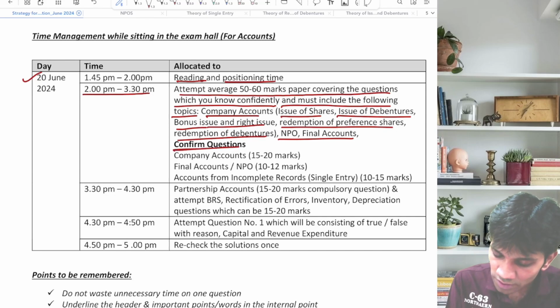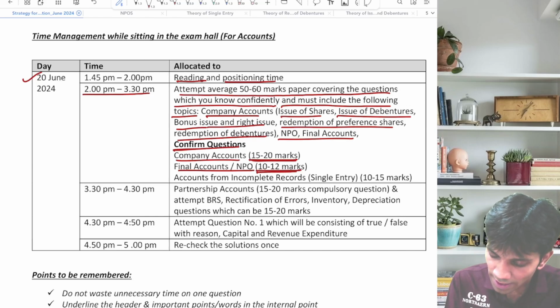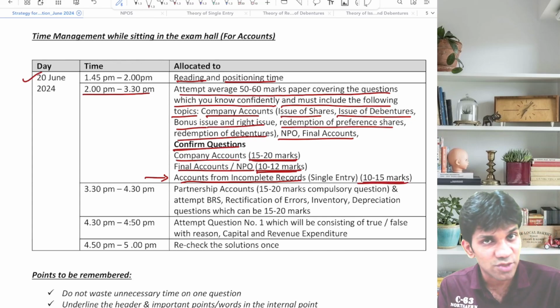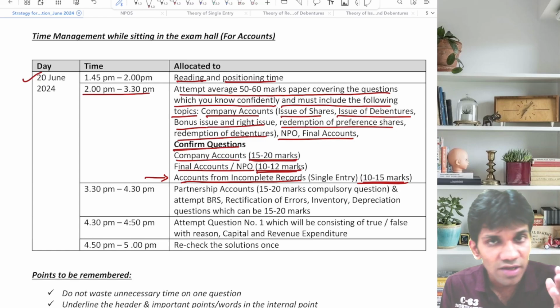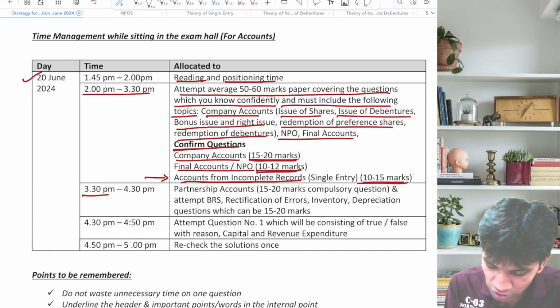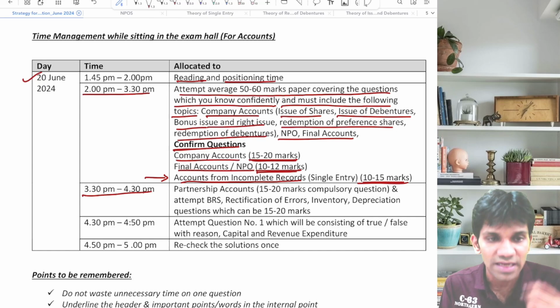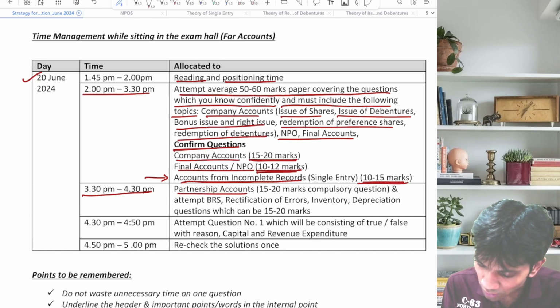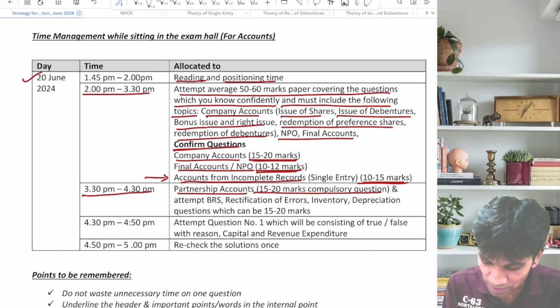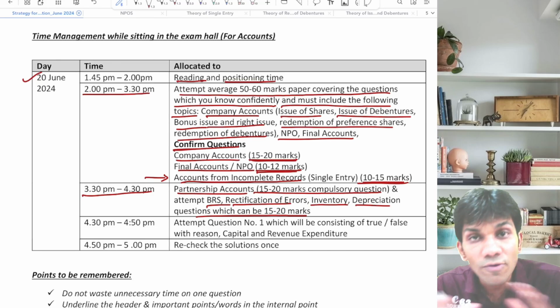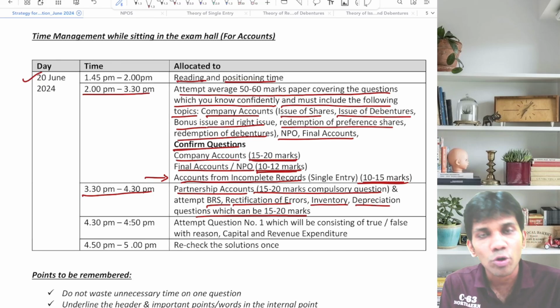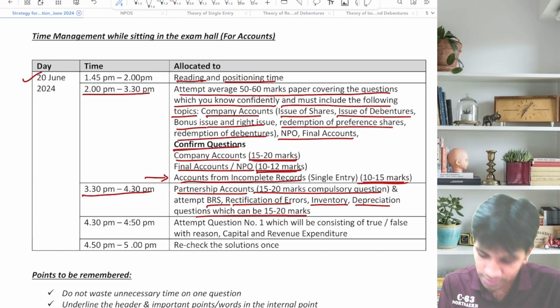Confirm questions. Company accounts will get average 15 to 20 marks. Final accounts or NPO 10 to 12 marks. And accounting for incomplete records, that is single entry, you can expect 10 to 15 marks in this examination. Now first half is over, 2 to 3:30 p.m. 3:30 to 4:30, the next 1 hour, very crucial 1 hour. Partnership accounts, which carries 15 to 20 marks compulsory question, and which I told you, BRS, rectification of errors, inventory, depreciation question, which can be 15 to 20 marks, all four together. Means the grand total of all such four questions will be 15 to 20 marks.